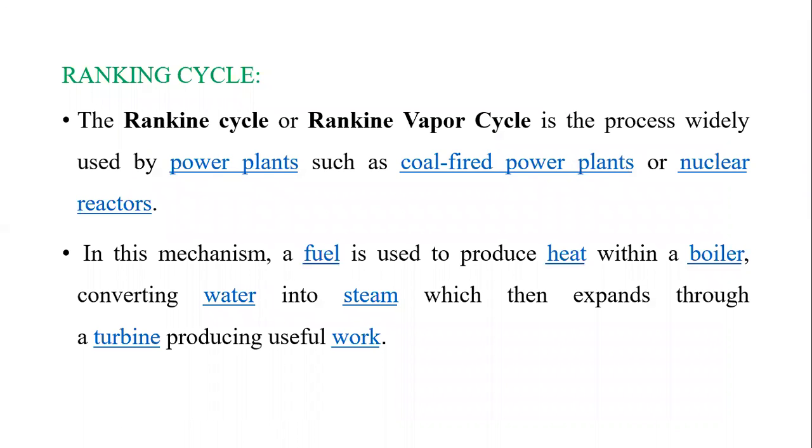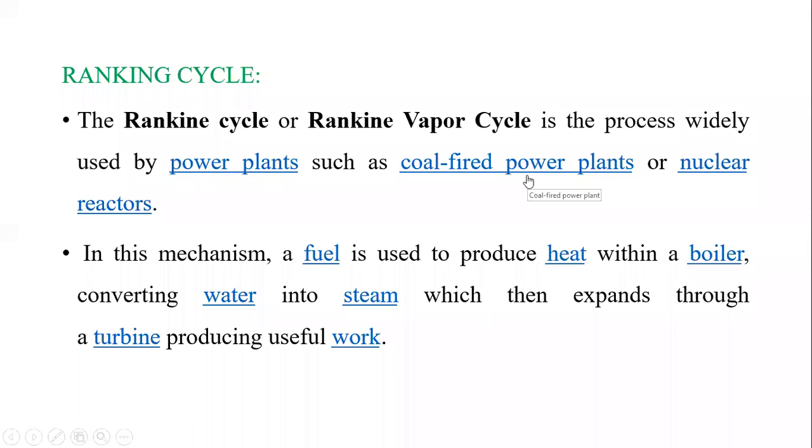That is also called the Rankine cycle. The Rankine cycle, or Rankine vapor cycle, is the process widely used by power plants, such as coal-fired power plants or nuclear reactor plants. In this mechanism, fuel is used to produce heat within a boiler, converting water into steam, which then expands through a turbine, producing useful work.